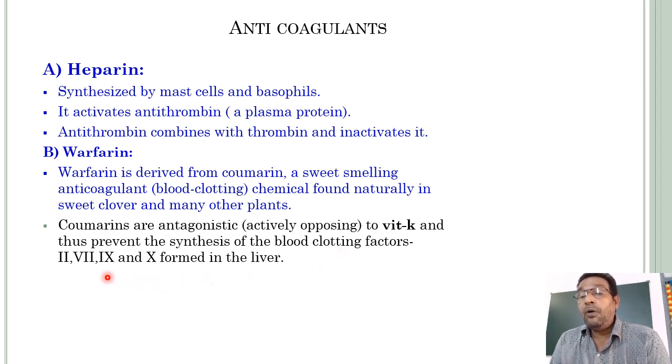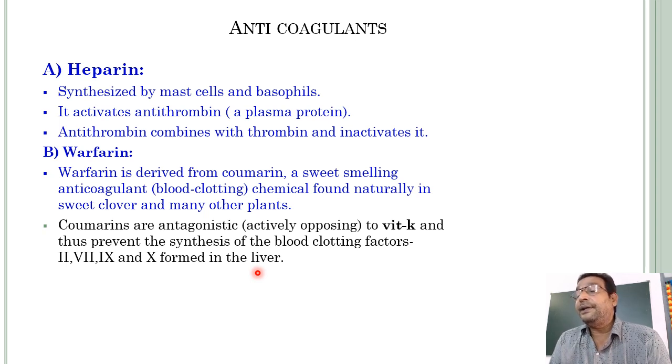If the 2nd, 7th, 9th and 10th factors are not synthesized in the liver and do not participate in the process of blood coagulation, what will happen? There will be no blood clotting.